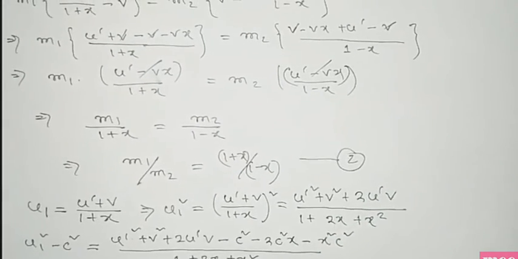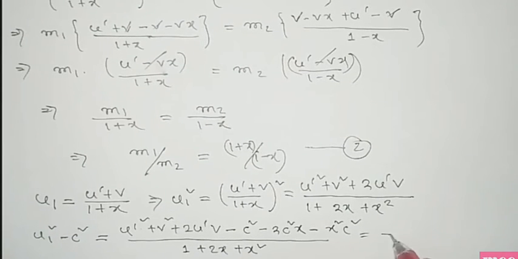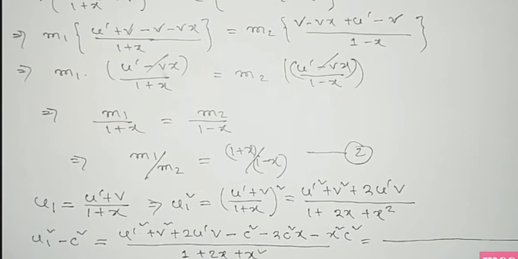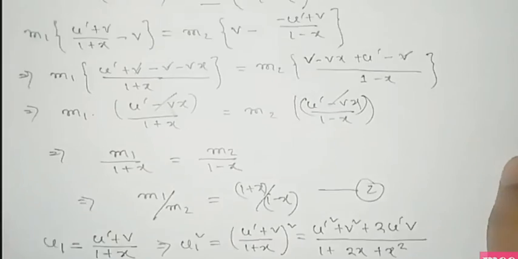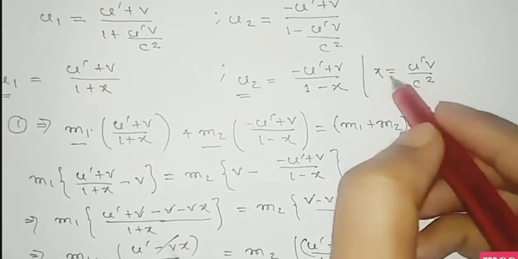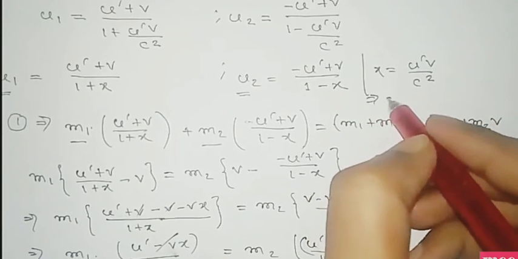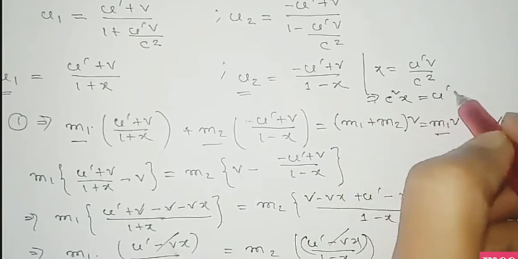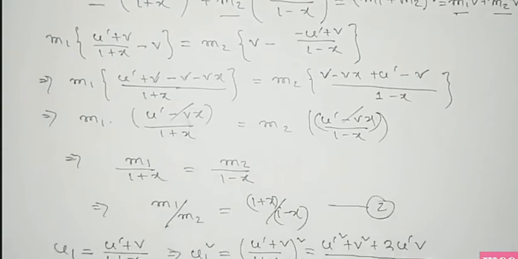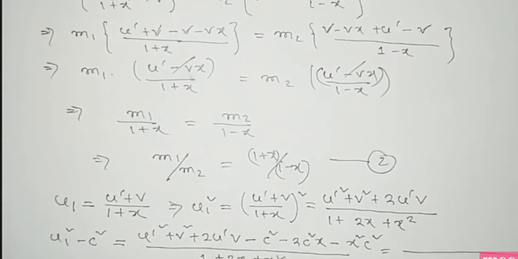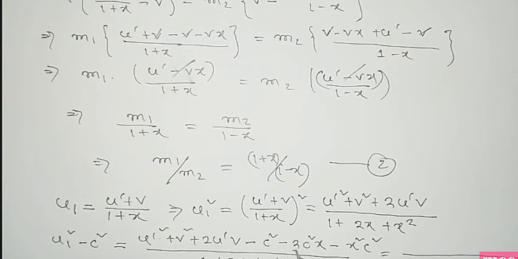Now go to our previous consideration for x. We considered that x is u prime v by c square. So from this we get c square x equal to u prime v. Using this, we can say that the term 2 c square x is equal to 2 u prime v.